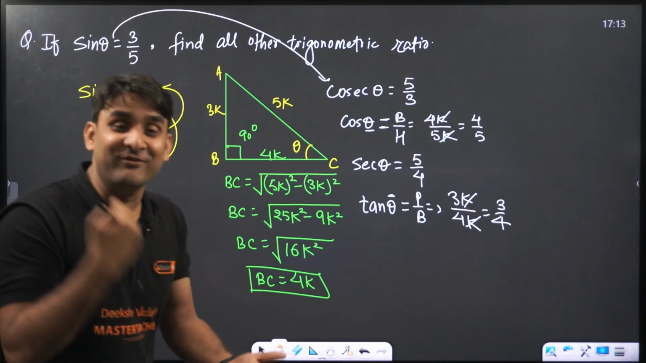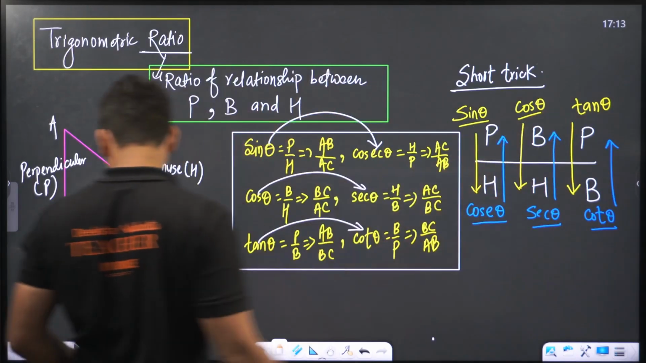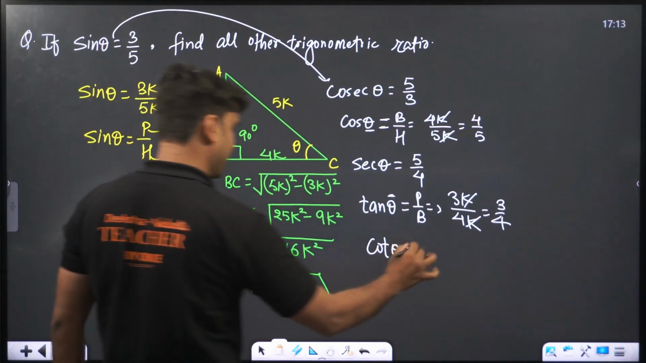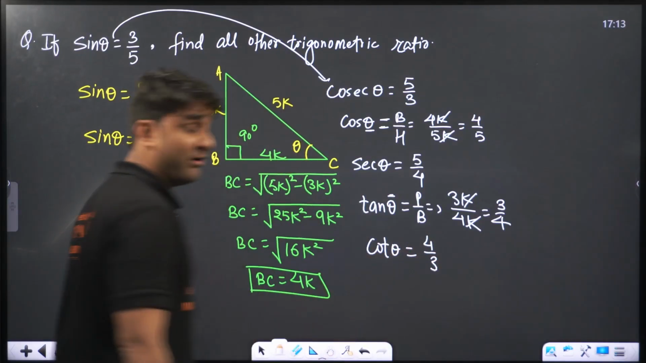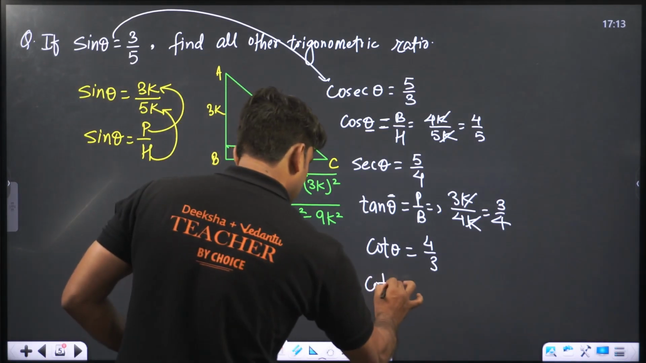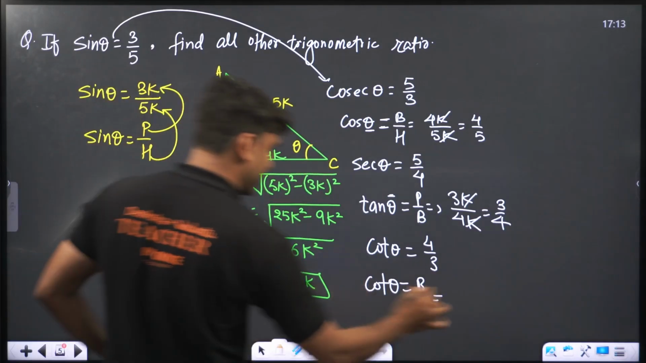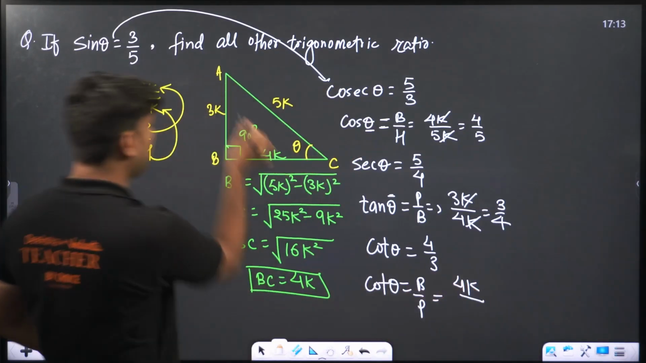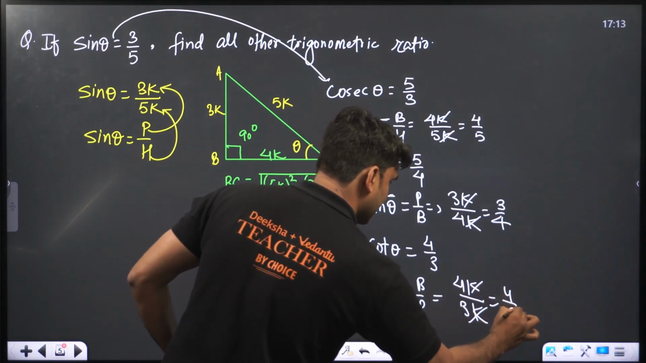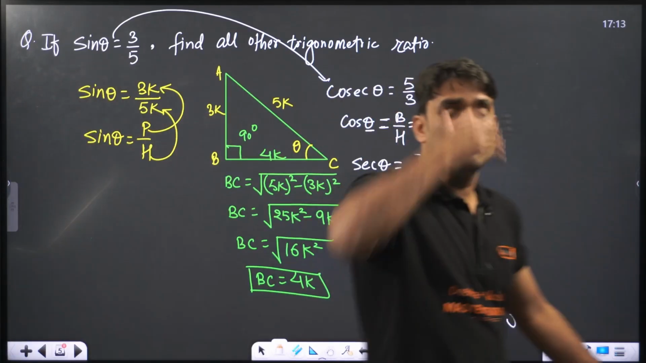And once you have done with tan theta, cot theta is the reciprocal. Tan and cot are reciprocals. So my dear champions, cot theta will be equal to 4 by 3. And you can also apply trigonometry, so you can also write cot theta is equal to base by perpendicular. Base is 4k. Perpendicular is 3k. K cancels. Answer is 4 by 3. Same. So this is the beauty of trigonometric ratios. I hope this is clear to you.